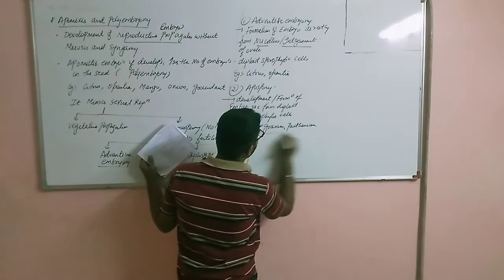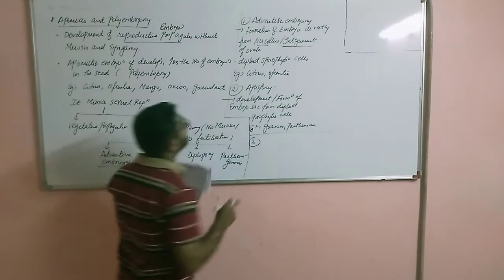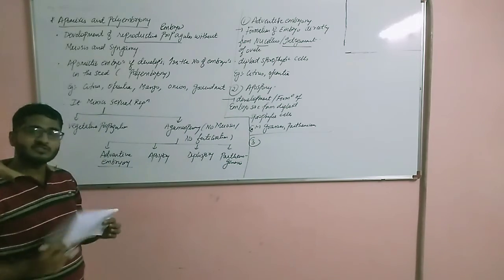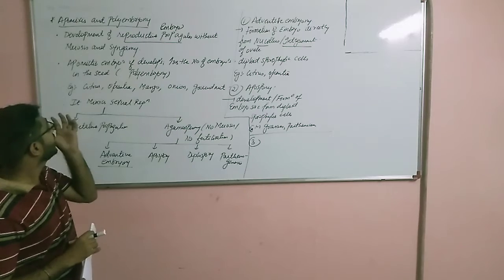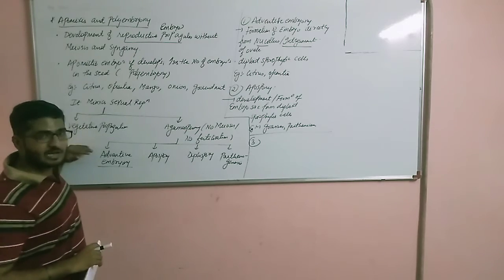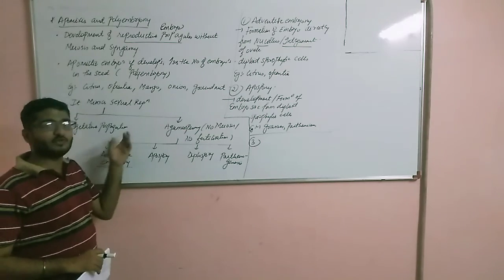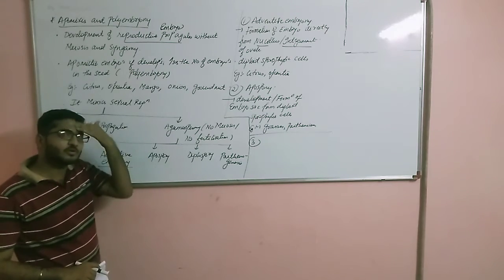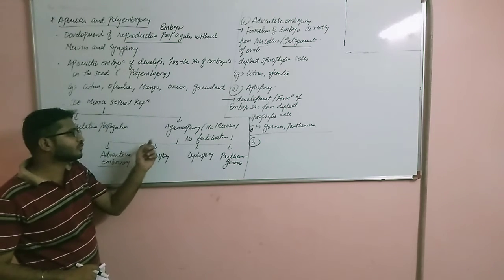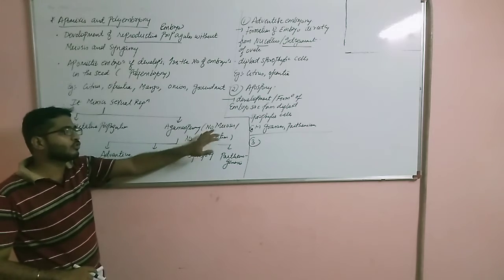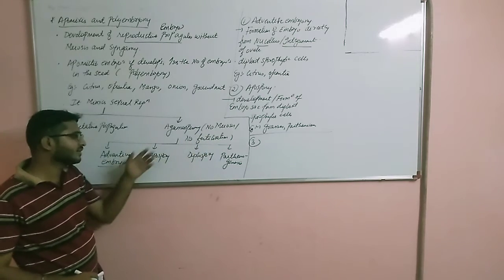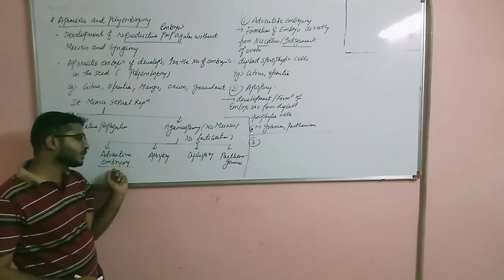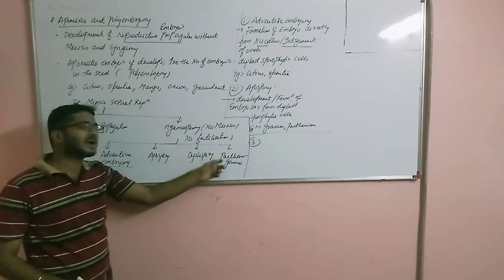Parthenium. So this is apospory and adventitious embryony. Once again, let us discuss. Apomixis types are of two: vegetative propagation, that is vegetative reproduction, that we've already seen. No meiosis, no fertilization, because only one parent is involved. So agamospermy, no meiosis, no fertilization takes place. Types: adventitious embryony, apospory, diplospory, parthenogenesis.